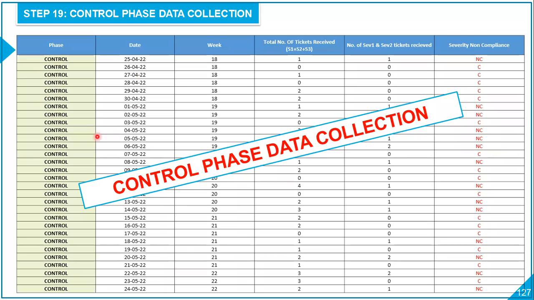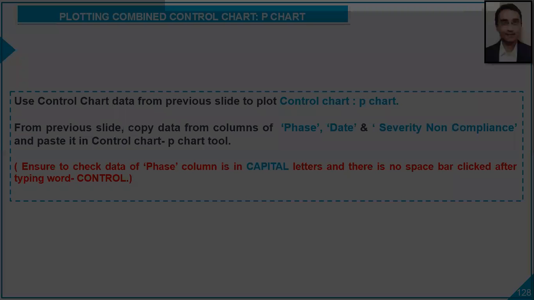A couple of instructions: the word control is supposed to be in capital letters, and secondly, there shouldn't be any space after the last letter, L. So those are the couple of instructions we are going to read right now.